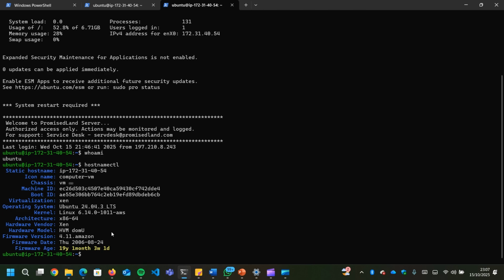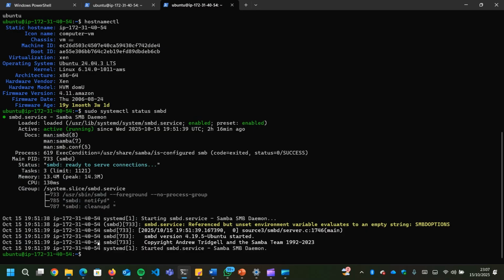So the next thing we're going to do is to prove that Samba is installed. So I'm going to do sudo systemctl status smbd. So you can see here that smbd is ready to serve connections, and Samba is active.